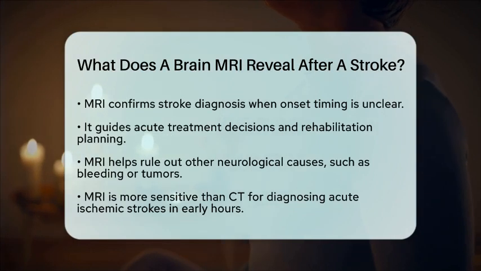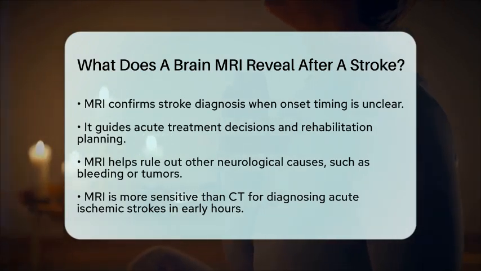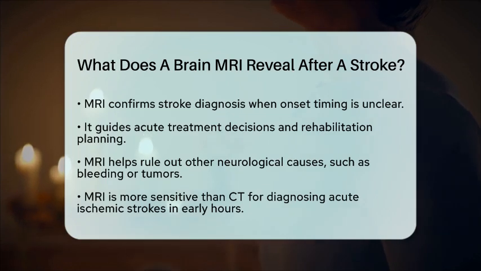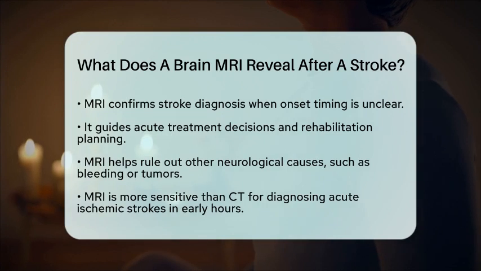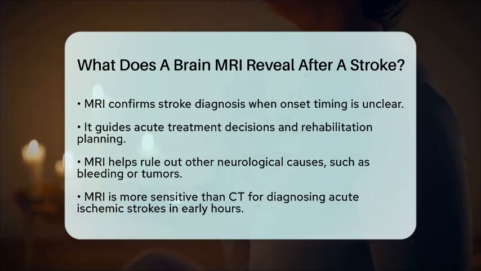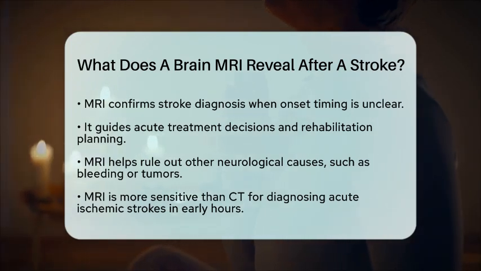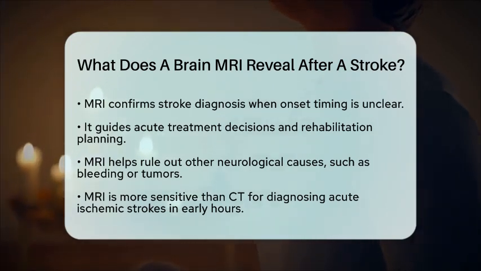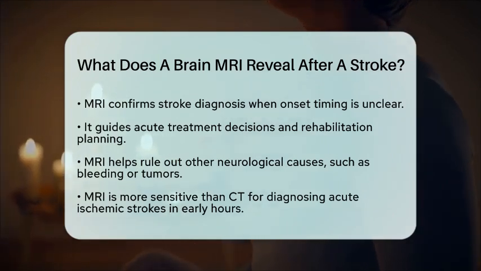Overall, brain MRI is highly sensitive and specific for diagnosing acute ischemic strokes. It is more effective than computed tomography in the early hours after a stroke, although it may be less available and take more time to perform. This information aligns with current medical consensus from major health authorities and stroke guidelines, emphasizing the importance of MRI in acute stroke diagnosis and management.